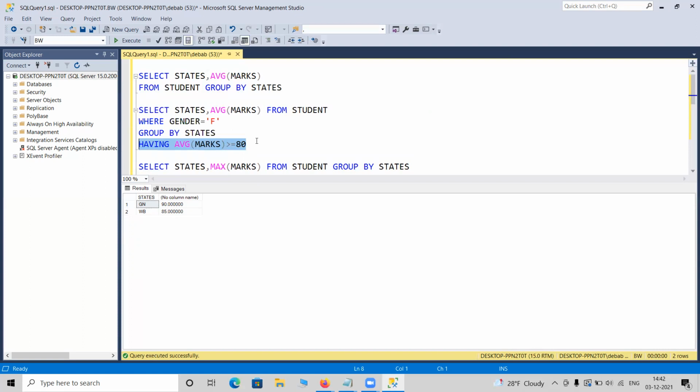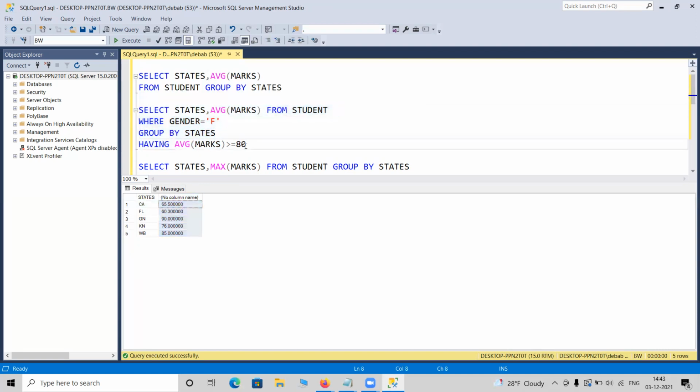So what is the difference between where and having? Where filters the original table, filtering some records from the original table, that is student. It is filtering out all the male data. Having does the same filtering, but after applying group by. After applying group by, the table structure becomes something different. Take a look: it came up with some new data, with some new figures.